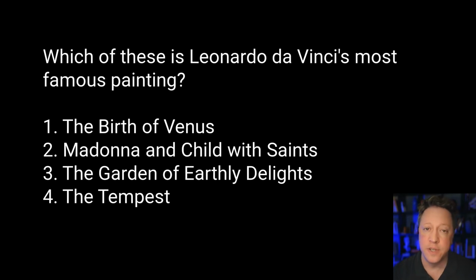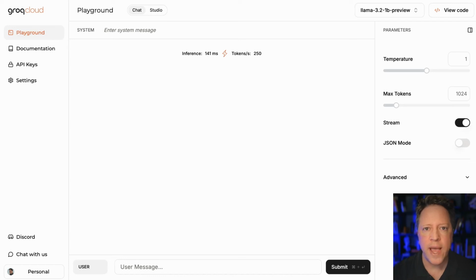Well, the answer is none of the above. It's a trick question. He didn't paint any of those, as far as we know. So let's go ahead and ask an AI model this. First, let's try Llama 3.2 1B. This is a very small model. It's a billion parameters. You could fit it on your phone with plenty of room left over.